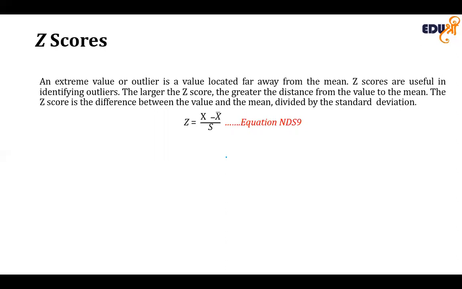As a general rule, a Z-score less than minus 3.0 or greater than plus 3.0 indicates an outlier value. The formula to calculate the Z-score is the value minus the mean, divided by the standard deviation.